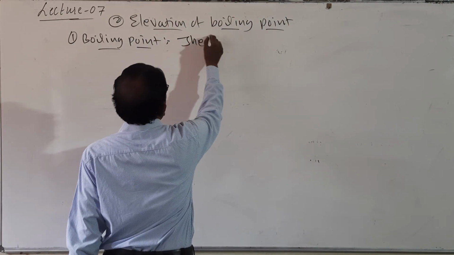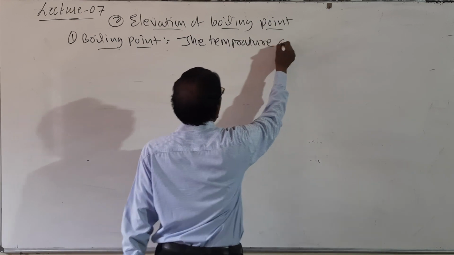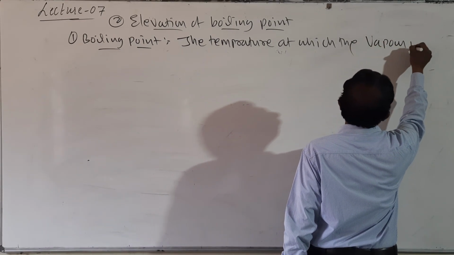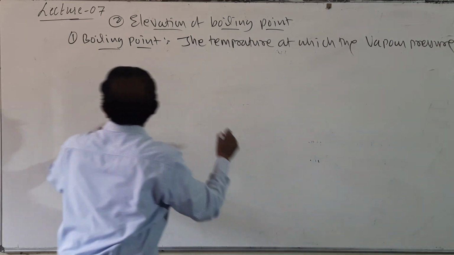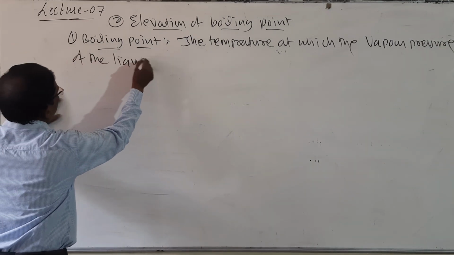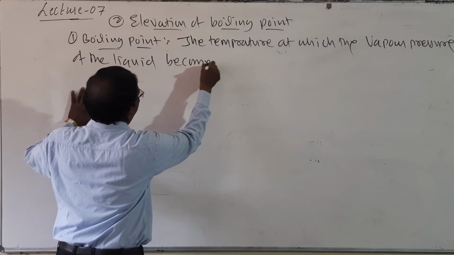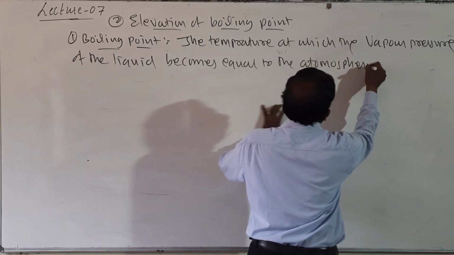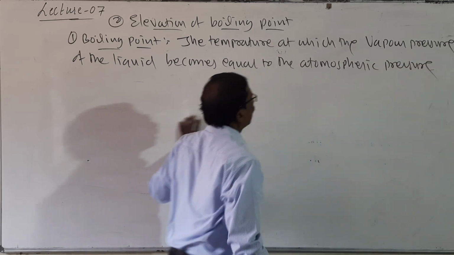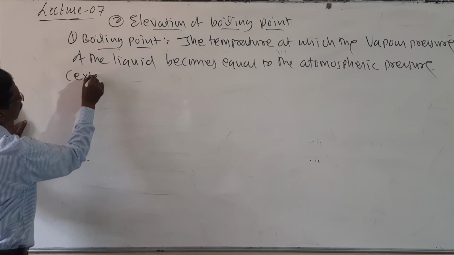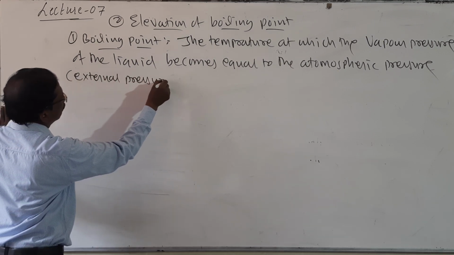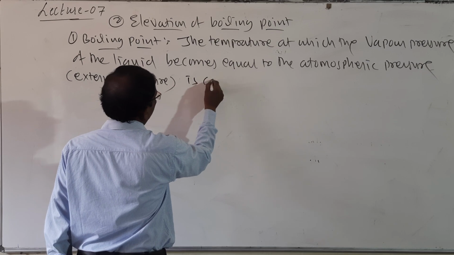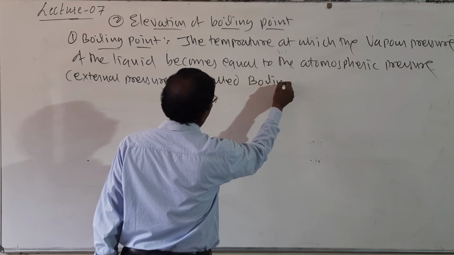So the temperature at which the vapor pressure of the liquid becomes equal to the atmospheric pressure, or it is also called external pressure, is called boiling point.